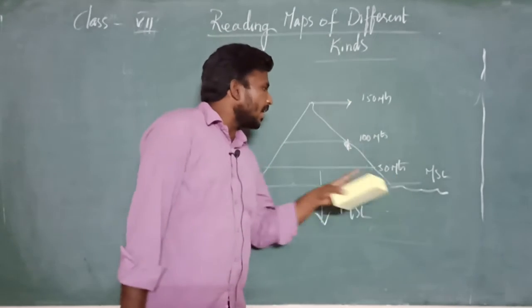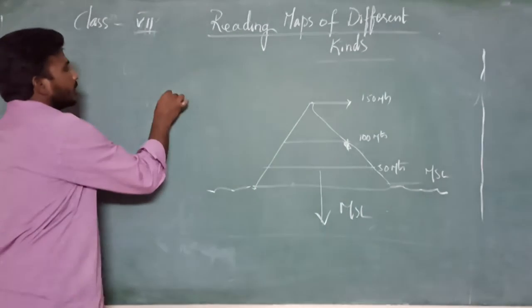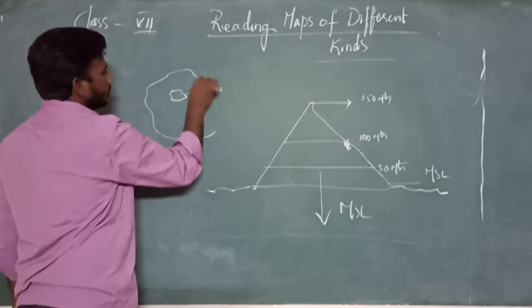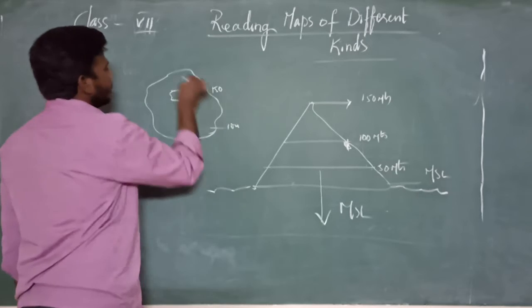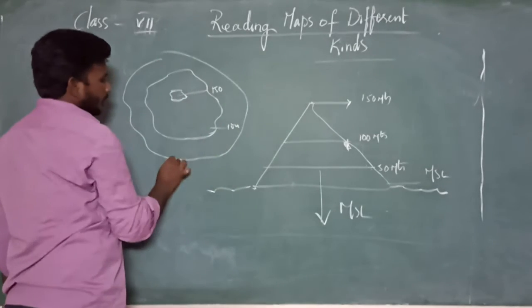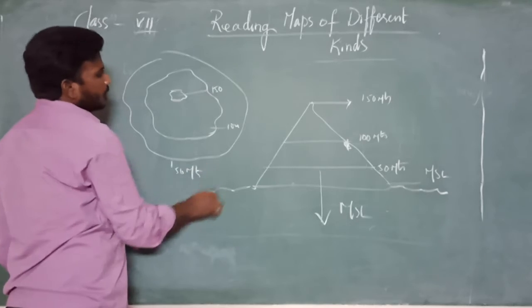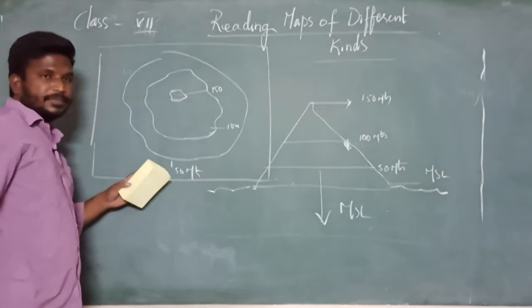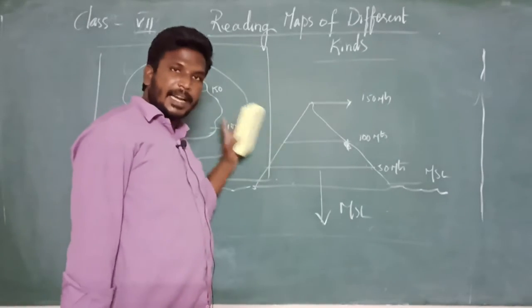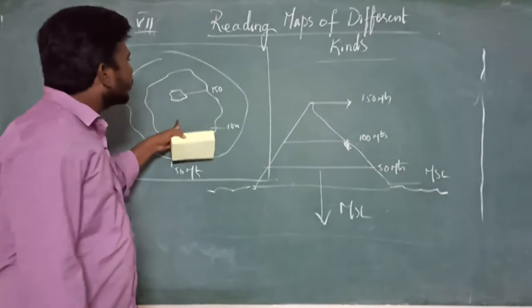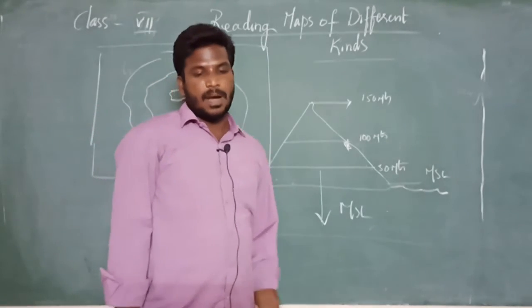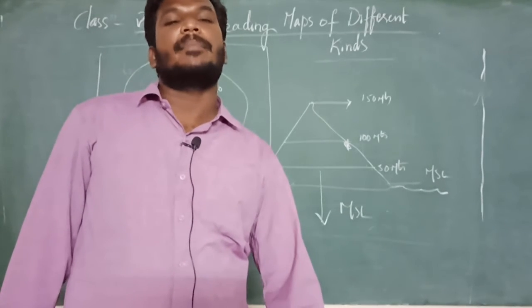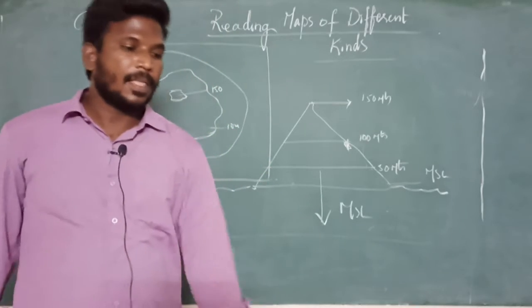Yes, the same calculation as you can see here, which is the highest place, it is 150 meters, 100 meters, 50 meters. So this we can represent on a flat surface to show the distance and the height of the places in the form of maps. So this is an estimation of heights in the maps. Is it clear, Amma, everybody?